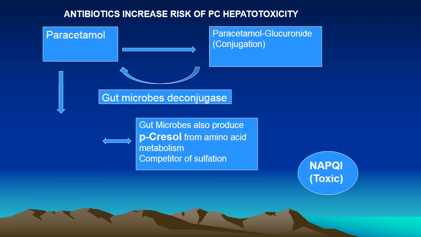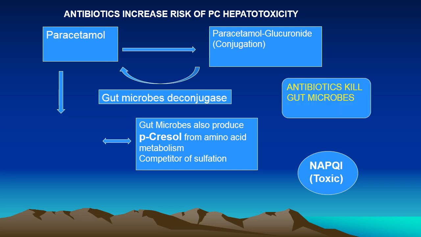Antibiotics increase the risk of drug toxicity. An example is paracetamol. Paracetamol normally undergoes conjugation and deconjugation by gut microbes, and then the active product goes back into the liver for recycling. However, the gut microbes also produce paracresol from amino acid metabolism that competes with sulfation. So toxic formation is reduced actually, because paracetamol is more sulfated. But when we give antibiotics, they kill the microbes, and this killing will result in deconjugation.